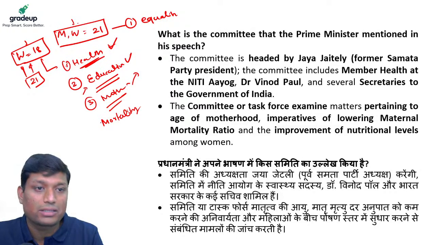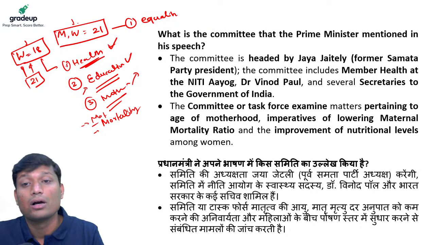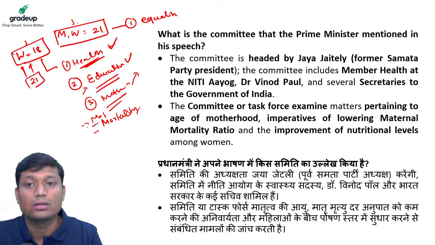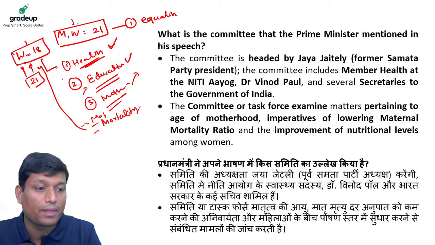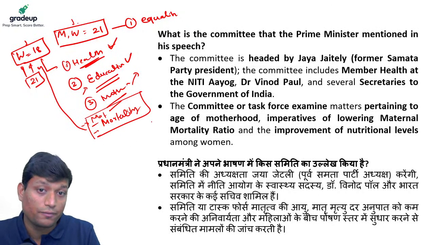So our maternal mortality ratio is still high. We are trying to reduce it, but the higher maternal mortality rate is also an outcome of lower age of marriages, right? So this is also one aspect we are facing.